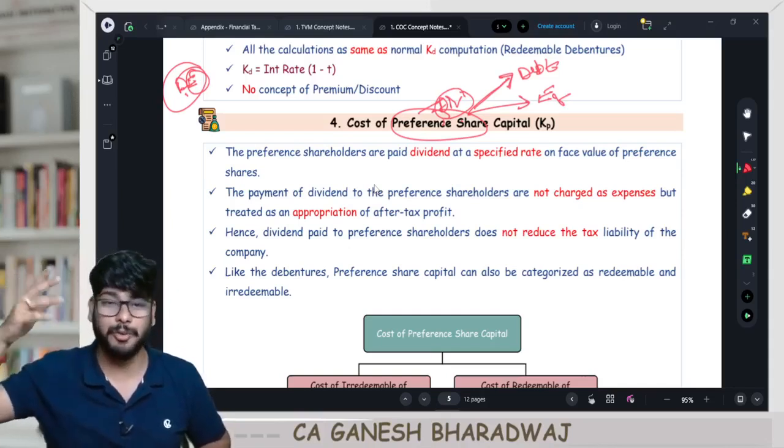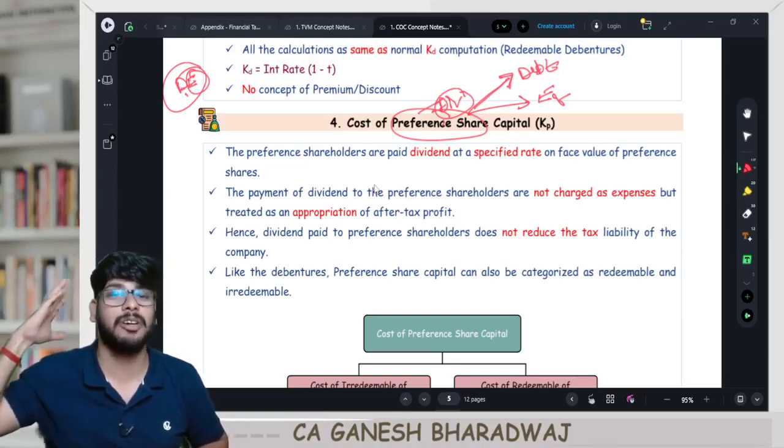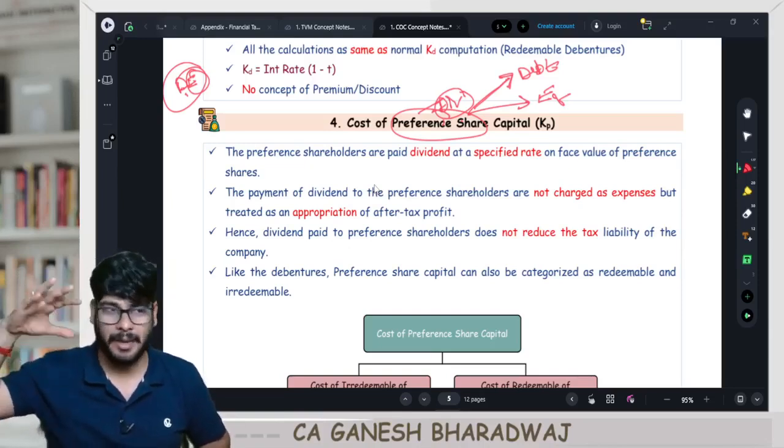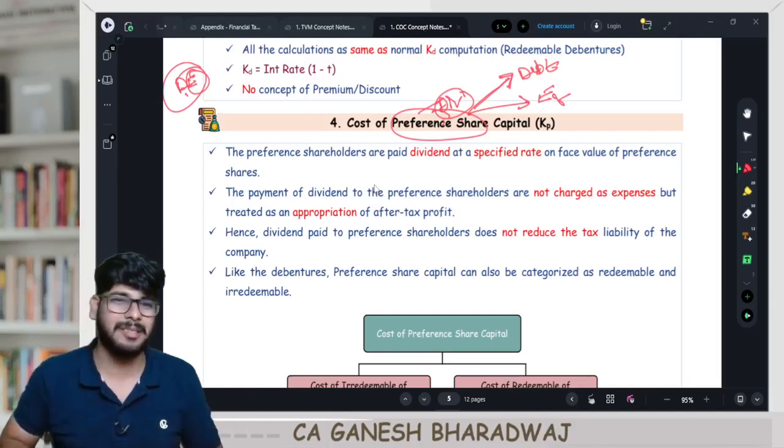Maybe if you're sitting for an interview tomorrow and someone asks you this, you can give them the answer, and they will be shocked if you know all these things, right? Fine. That is the reason. Else, what is the purpose? Always the cost is more, no tax deduction. Why should I go for preference? I will go for debt itself, no?